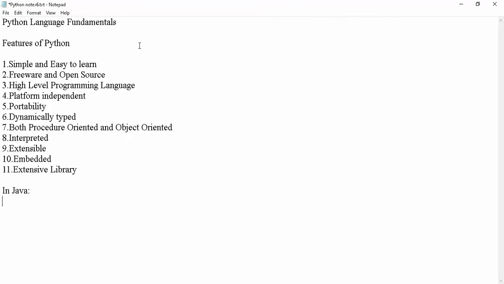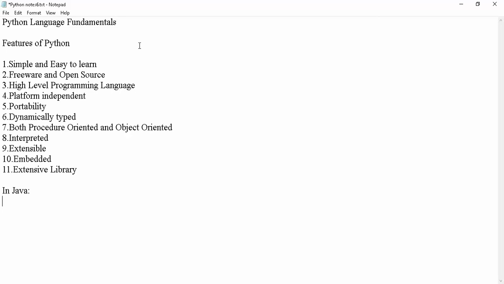And the next feature is both procedure oriented and object oriented. If I go for C language, and we ask which type of programming language it is, it is a procedure oriented programming language. If we ask about Java, it will say object oriented programming language.